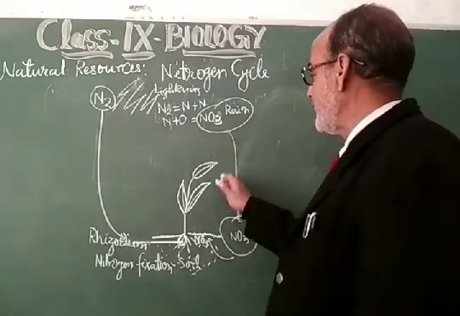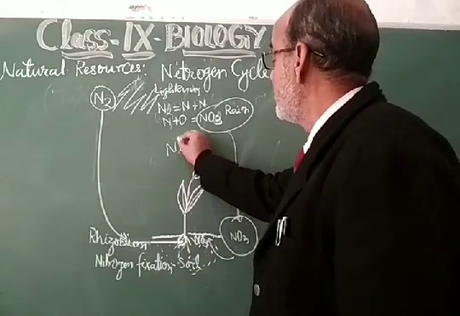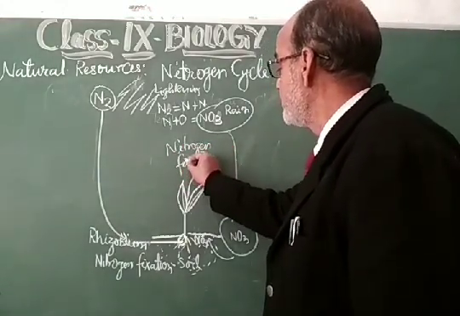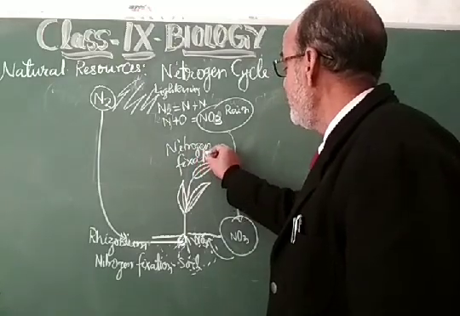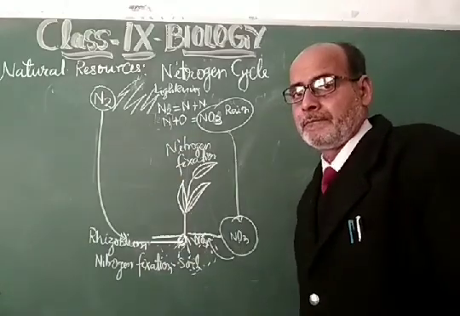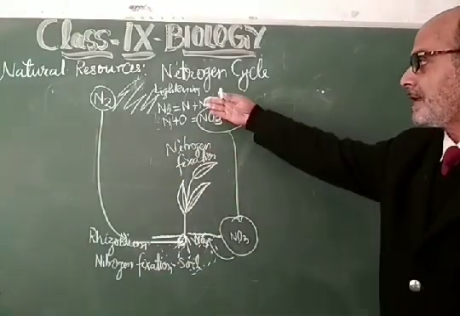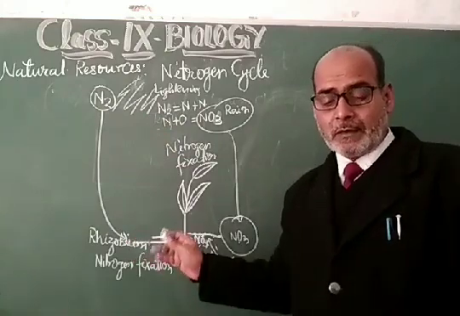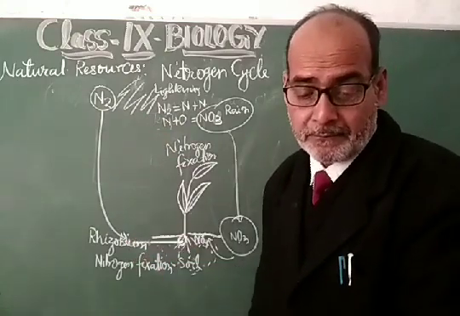So this process is called nitrogen fixation. Nitrogen fixation is the formation of nitrate from the atmospheric nitrogen in two ways: atmospheric nitrogen fixation and biological nitrogen fixation. So two types of nitrogen fixation are there.